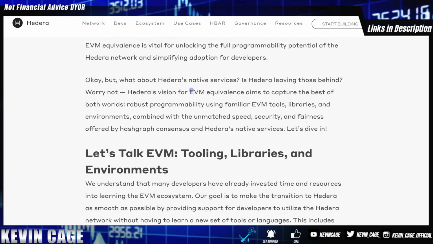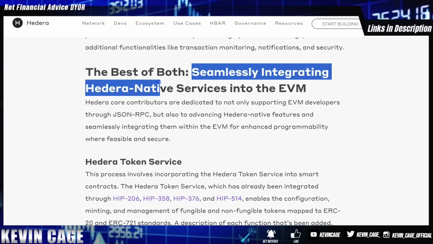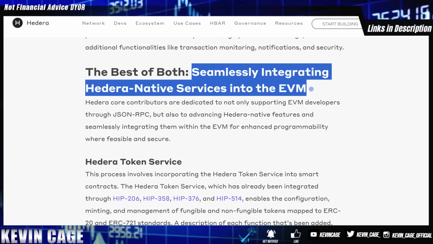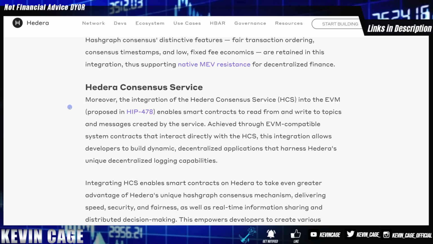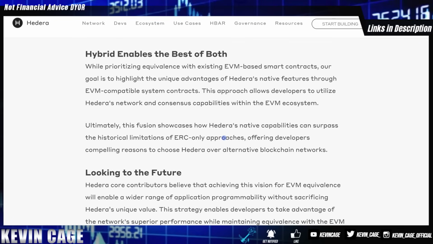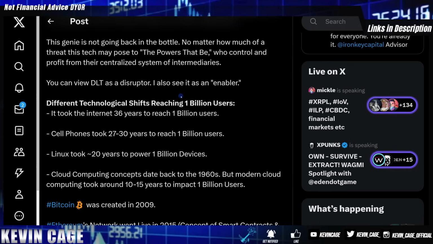So with EVM equivalence, they can leverage that technology and all of the libraries that exist, but then also combine it with Hedera's Hashgraph, which is much more scalable, by seamlessly integrating Hedera native services into the EVM. This includes the Hedera token service, the consensus service, which is one of the largest services used by enterprise clients today. And you know, there are pros and cons to every single way, but I do think this way can work for Hedera. There's so much information that I could share in this video, but I could probably rant for 2+ hours going through different things, but let's finish up with this.